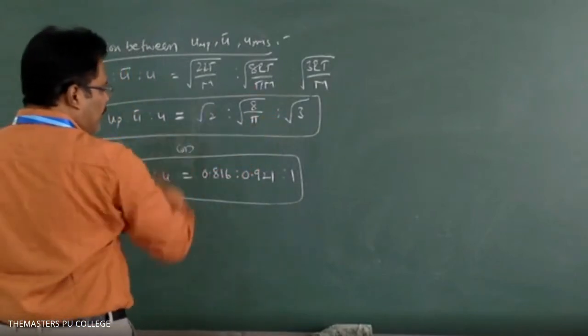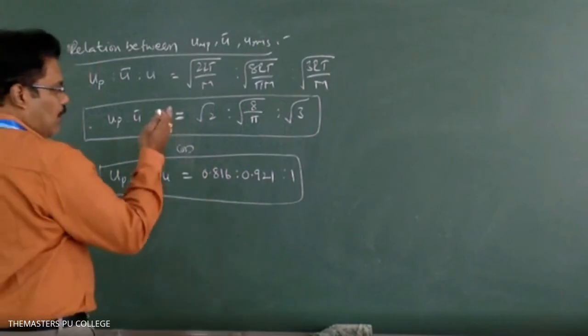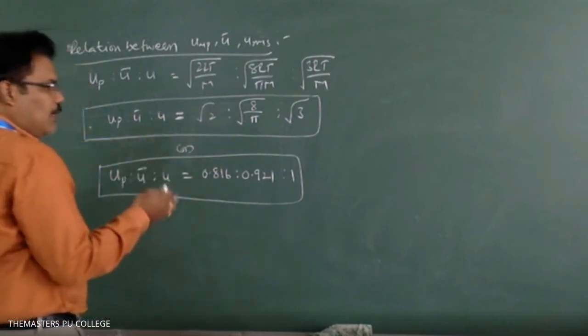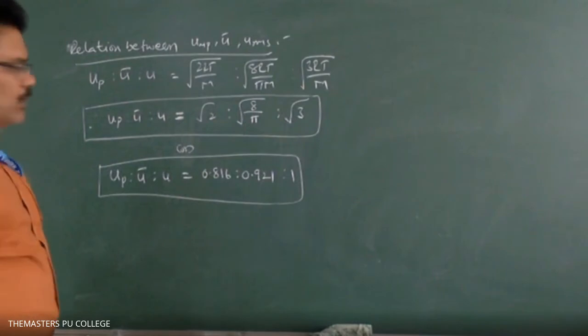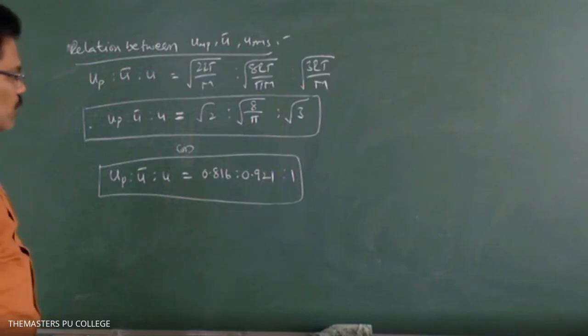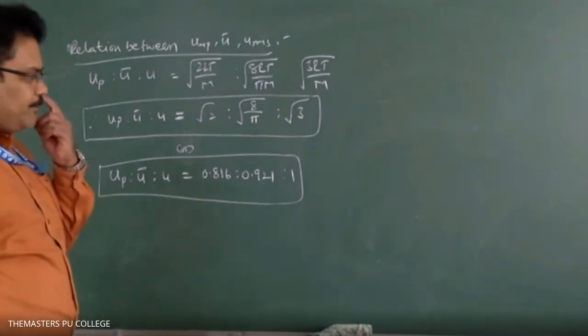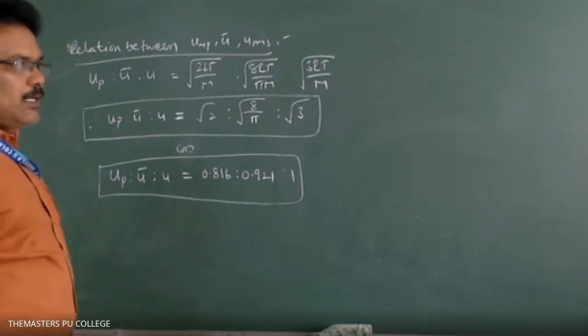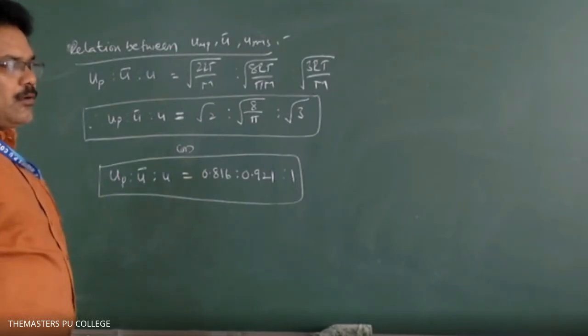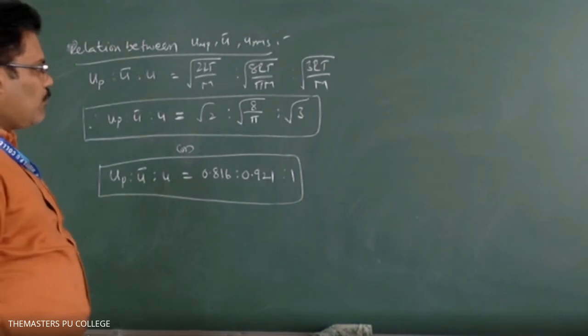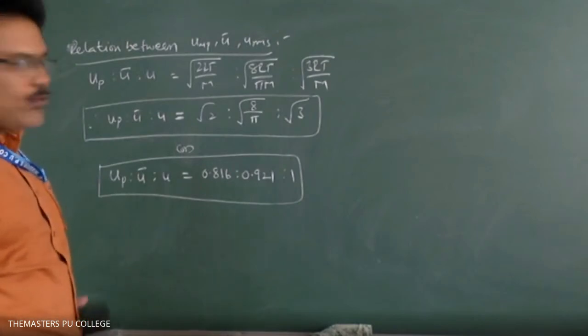Now dividing with root 2, you will get one more relation. Root 2 by root 2 is 1, and the root of 8 by π divided by root 2. How much are you getting? Root 3 by root 2 you will get 1.225.